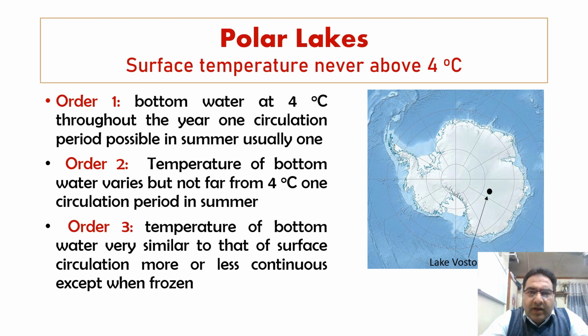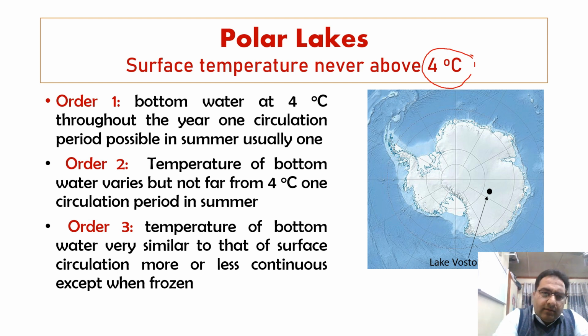Polar lakes are those where the surface temperature never exceeds 4 degrees centigrade. This is the first clear-cut definition, or classification, of a polar lake.